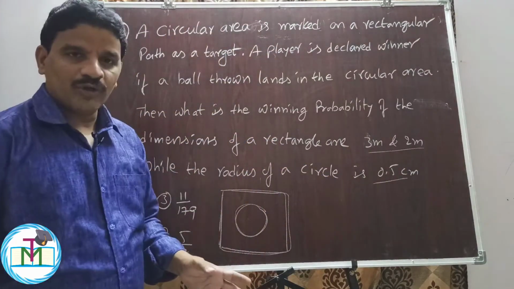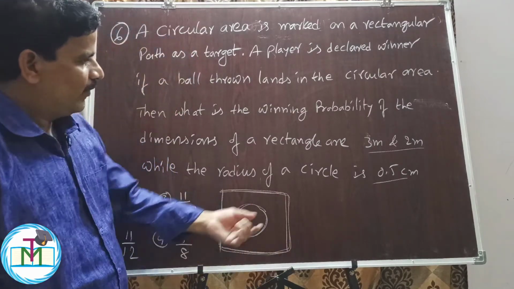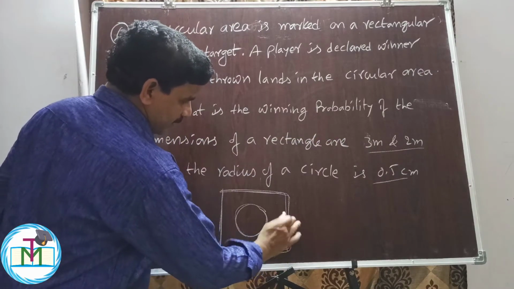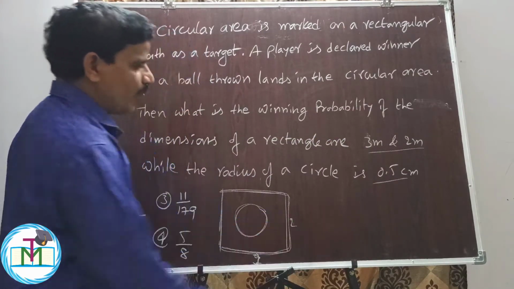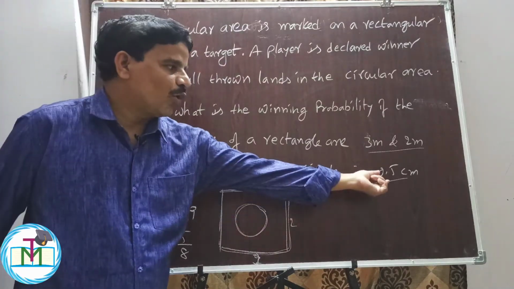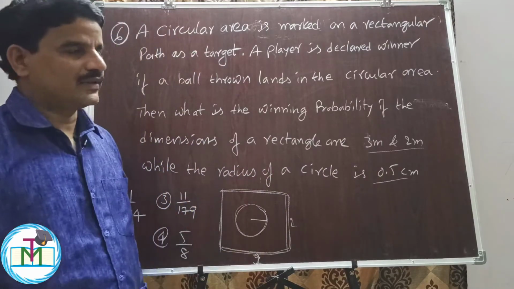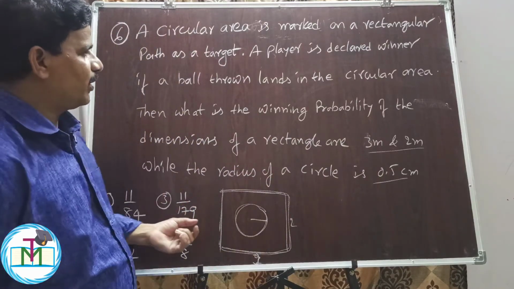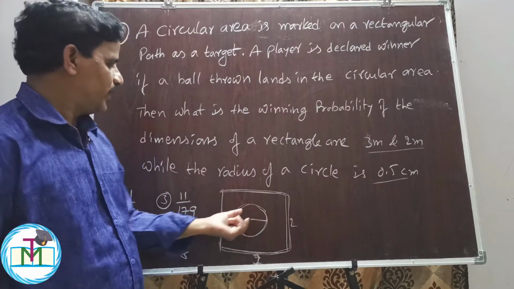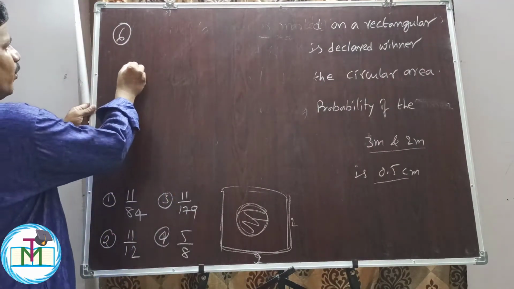So here according to the question, a rectangular path is given with the dimensions 3 meters and 2 meters. Here it is 2 meters, here it is 3 meters, here it is 2 meters. And the circle has a radius of 0.5 centimeters. The participant throws a ball, it should land on the circular area, for which we have to find the probability. We have 4 options, 1, 2, 3, 4. So the required probability is equal to